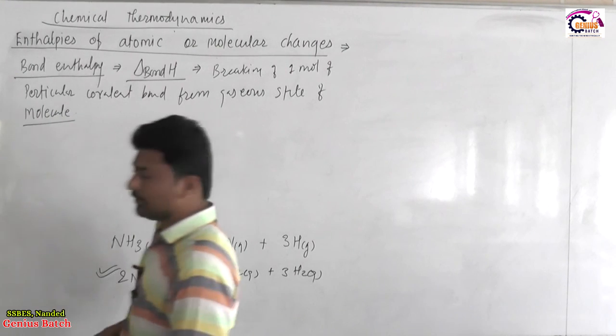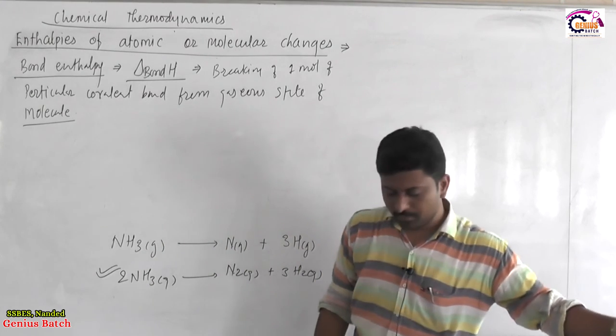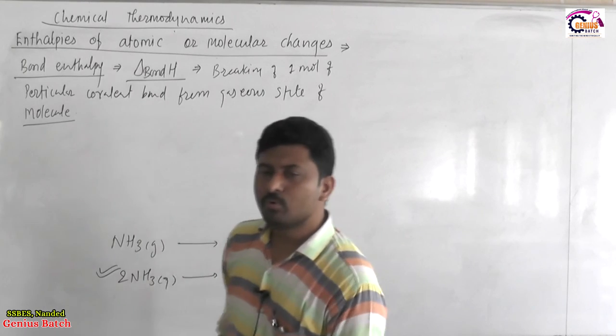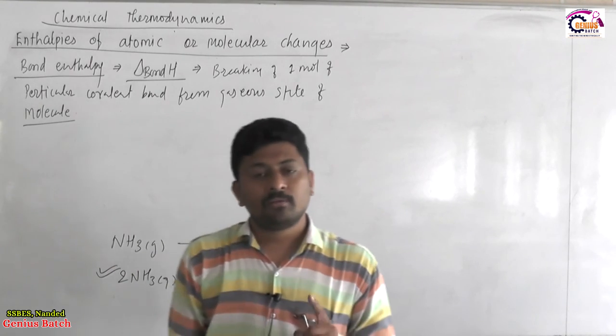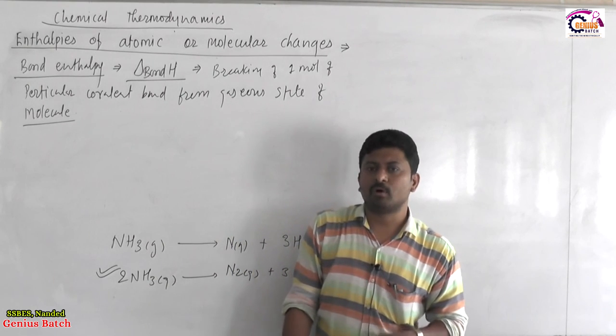The enthalpy change accompanying breaking of 1 mole of a particular covalent bond from the gaseous state of that molecule is called bond enthalpy.